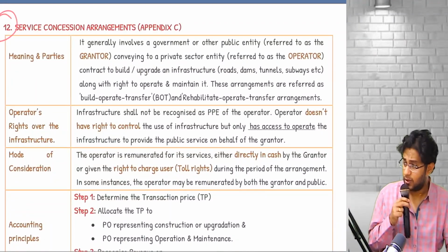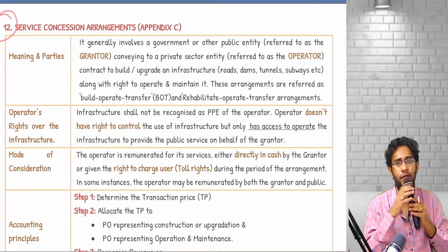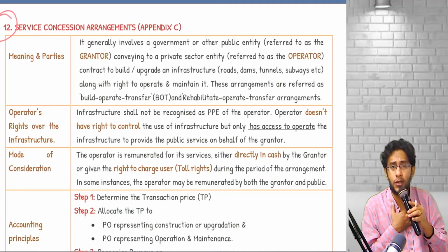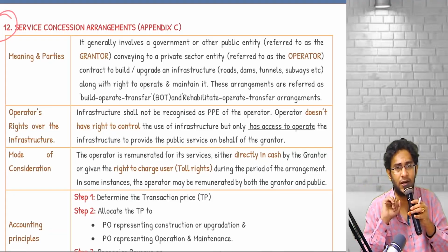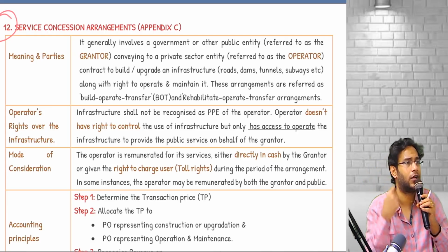Now coming to service concession arrangement. It's very simple stuff, very, very easy one. Service concession arrangement means, for example, government gave our company a contract to build a national highway, a 200 kilometers road. Actually, laying the road is whose responsibility? Government's responsibility. Government also has so many public sector undertakings who can do this job. But luckily, I am a private contractor, a friend of the government, so they gave that contract to me.